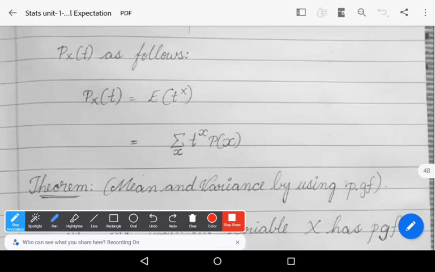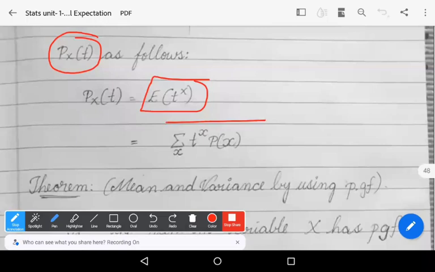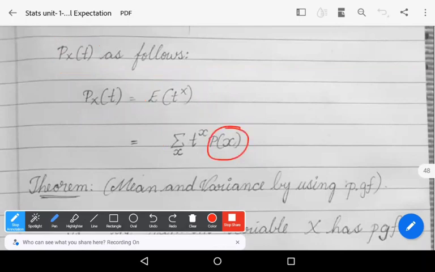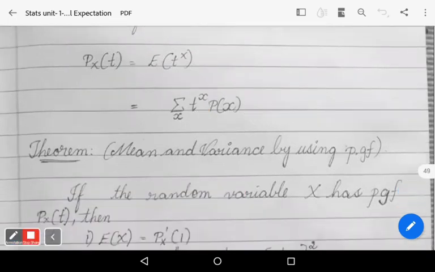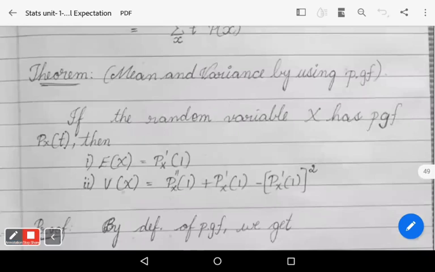So the probability generating function Px of t is defined as the expectation of t power x, which is equal to the summation over x of t power x p of x. Here p of x is nothing but the probability of the random variable capital X at the point small x. So that's it. Now let us learn a theorem which depends upon PGF.